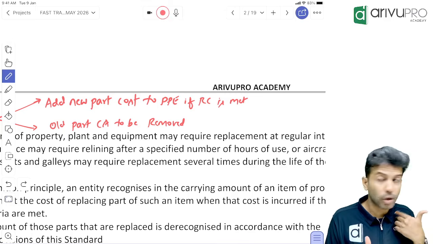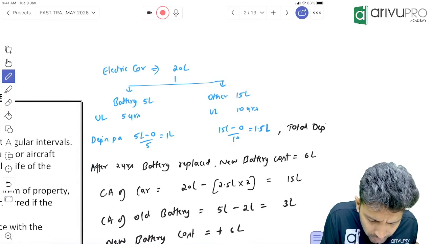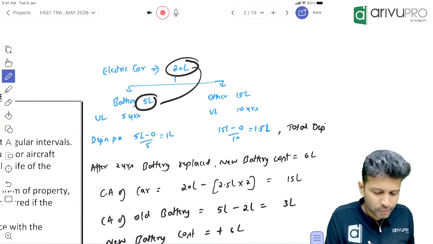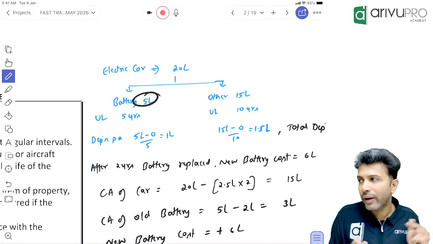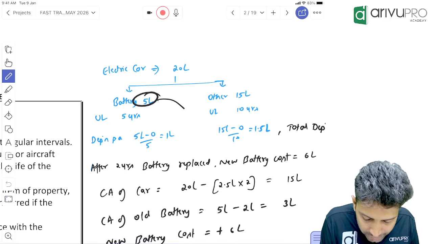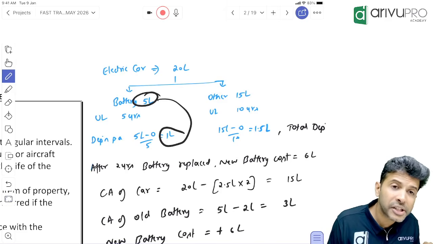Done now. So what is the carrying amount of old parts? Very simple. What was old part ka initial value? Out of 20 lakh when you bought the car, how much was for the old part? 5 lakh. Correct now? When are you doing all this drama? After 2 years. This old battery you're depreciating every year by how much? 1 lakh. Every year you are depreciating 1 lakh.